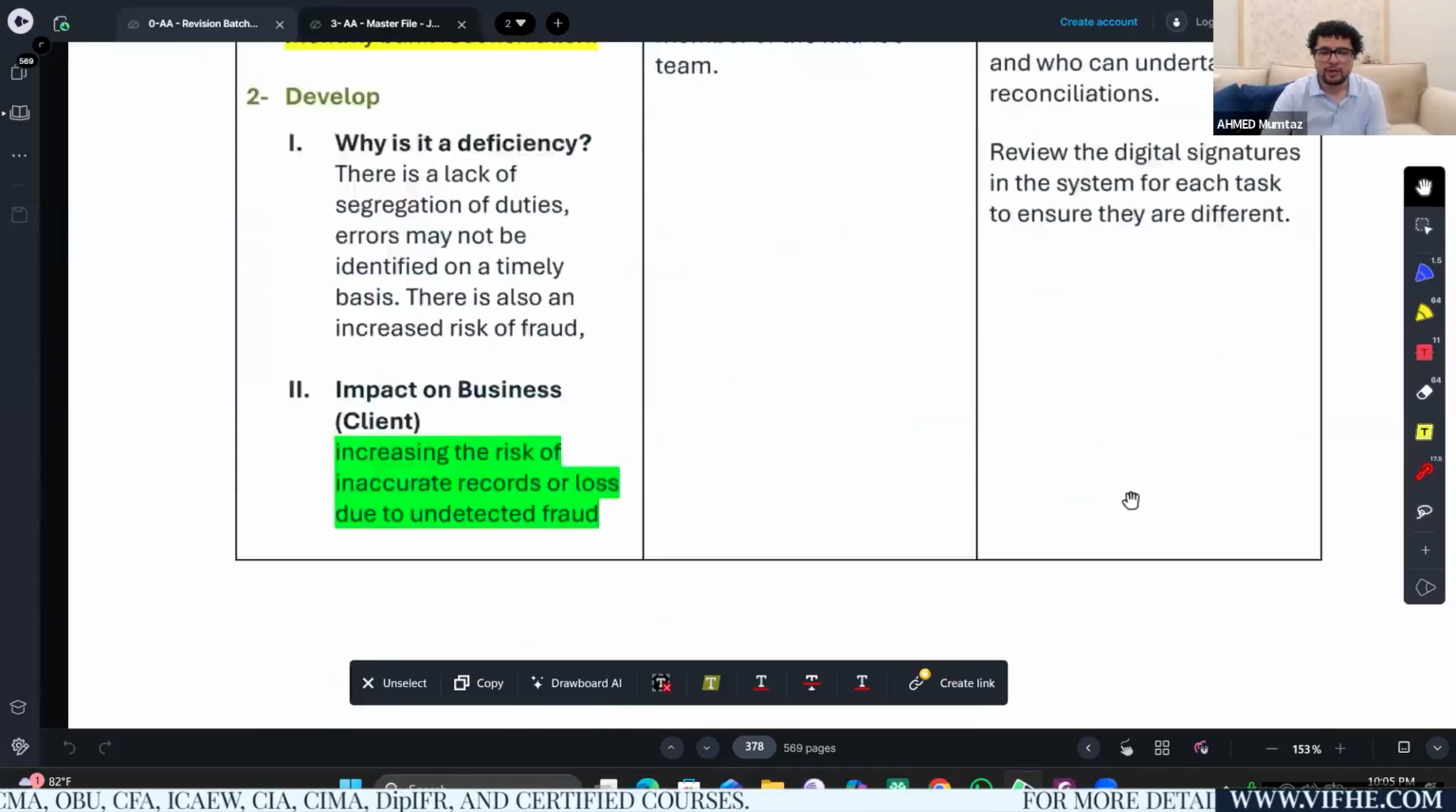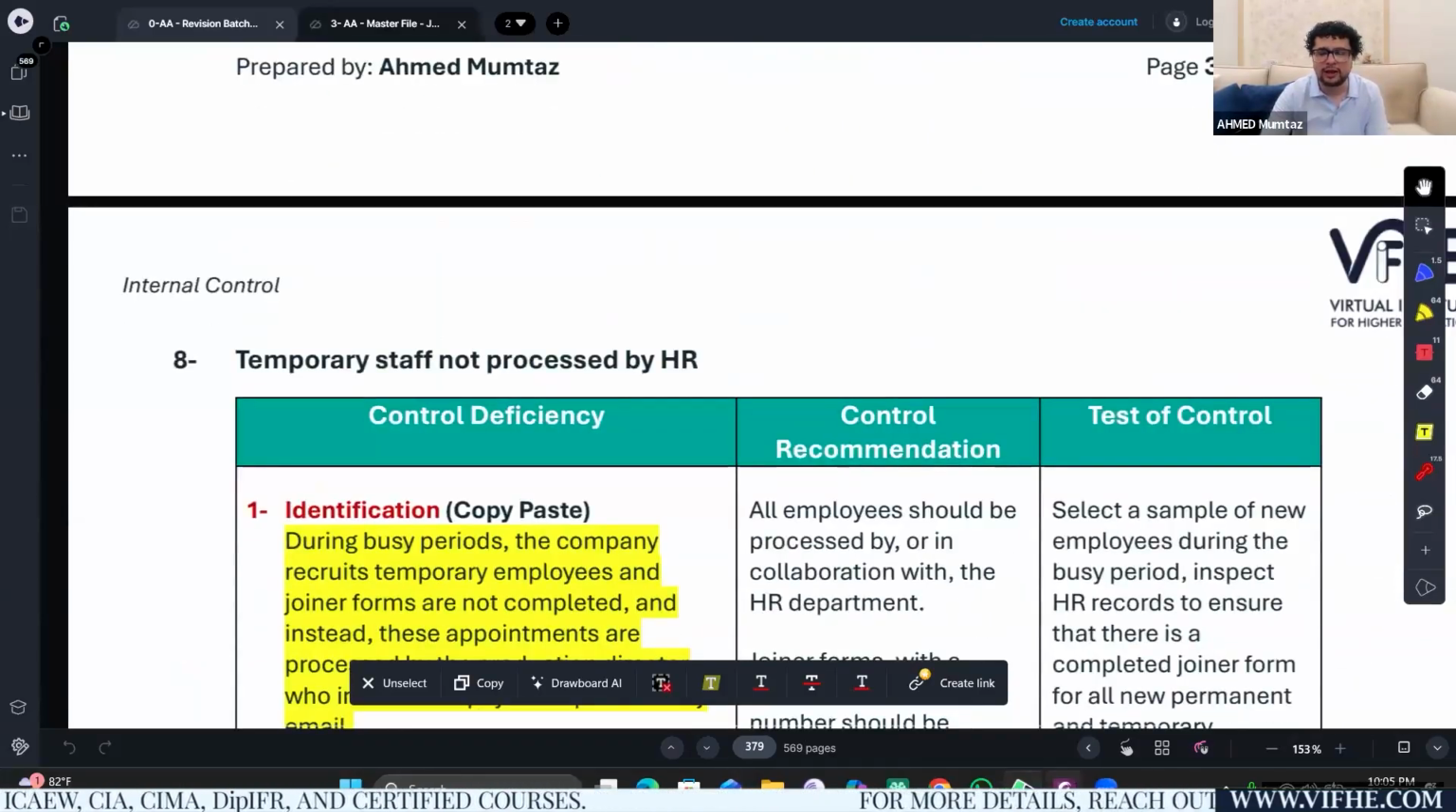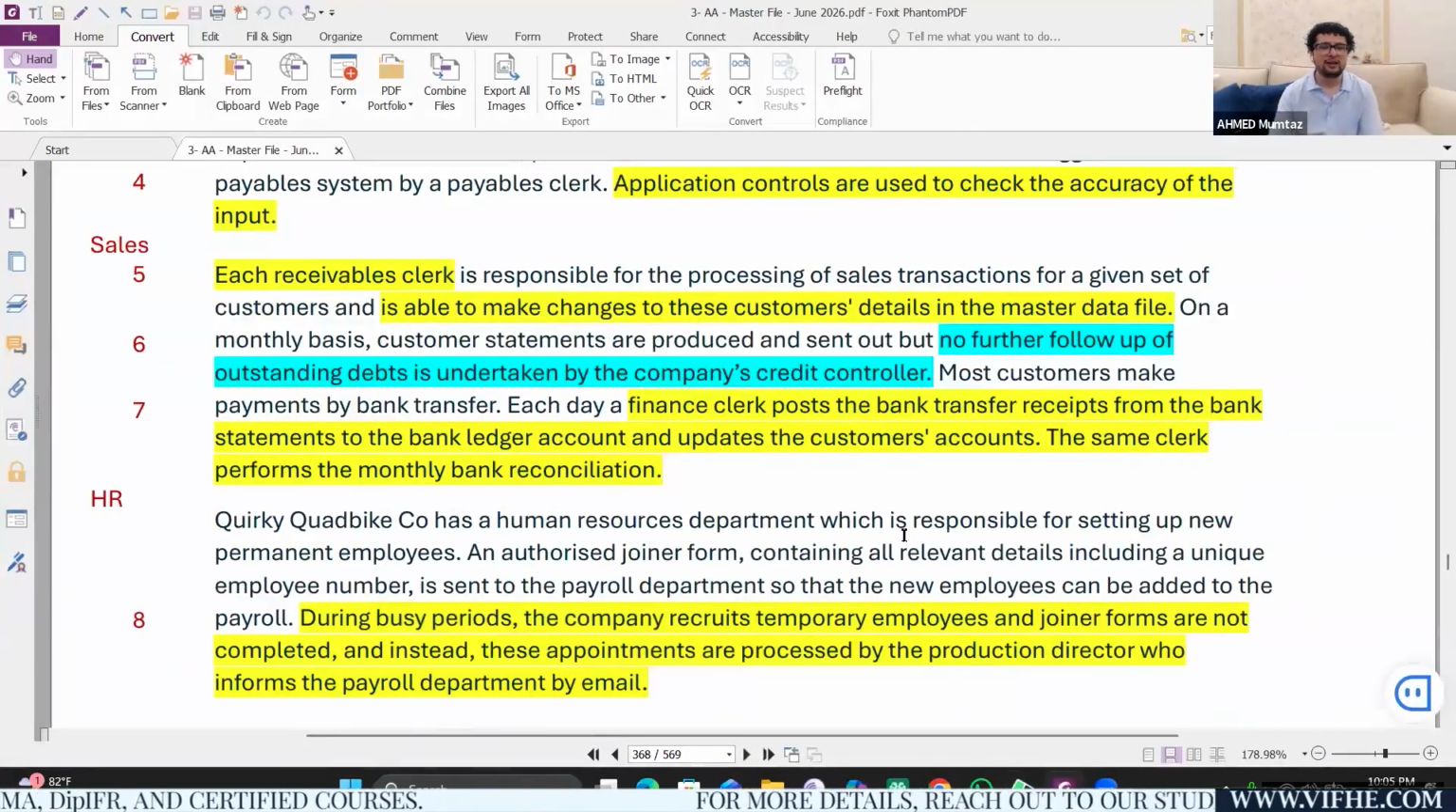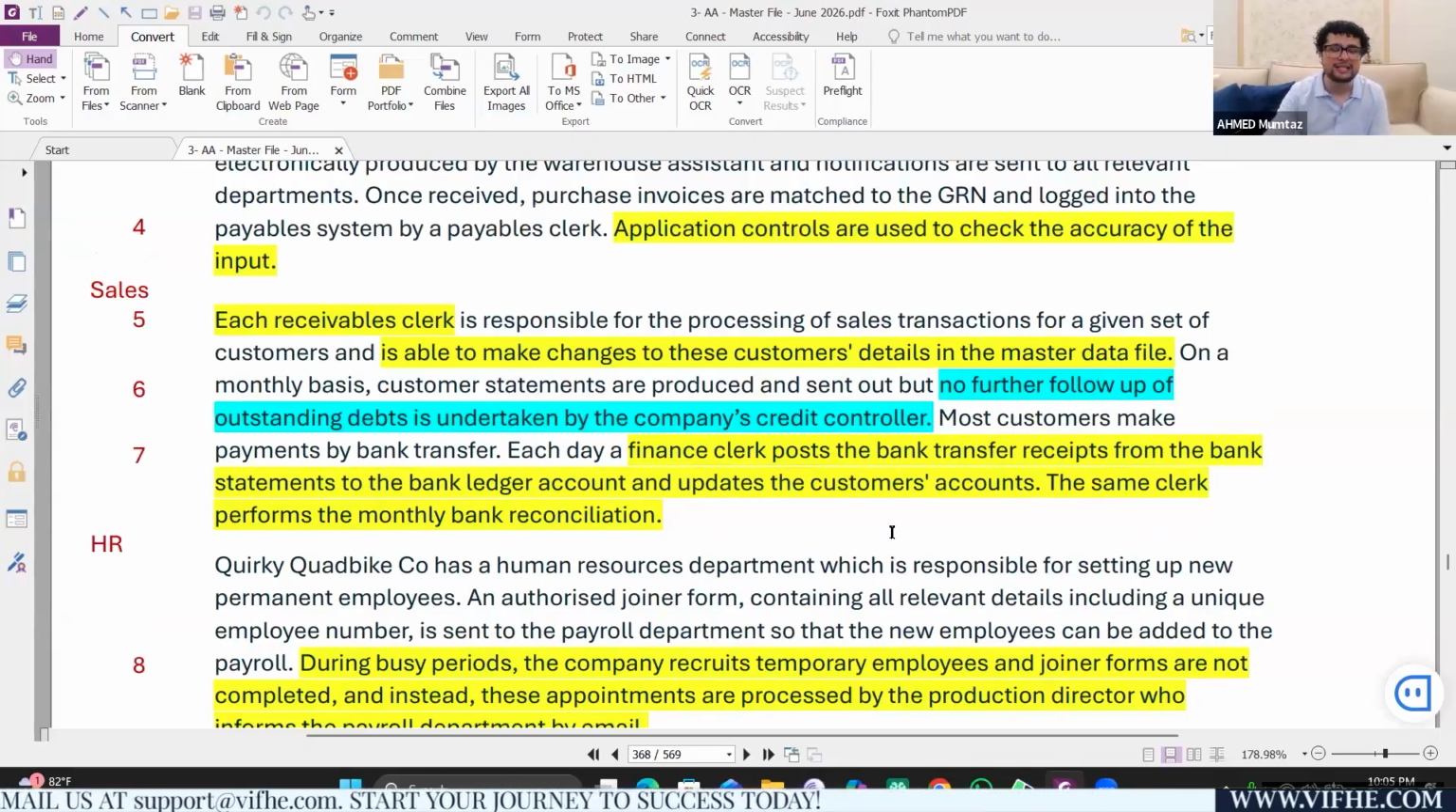So I hope everyone is absolutely clear for the first three control deficiencies in relation to the sales system. The first one was about the clerk having access to the master data file, which could have unauthorized amendments. The second one was about no further follow-up in relation to the credit customer statements, which could lead to errors, disputes, and frauds completely going unnoticed, and it can actually lead to bad debts as well. The third one is about lack of segregation of duty. I think we are done with sales system.